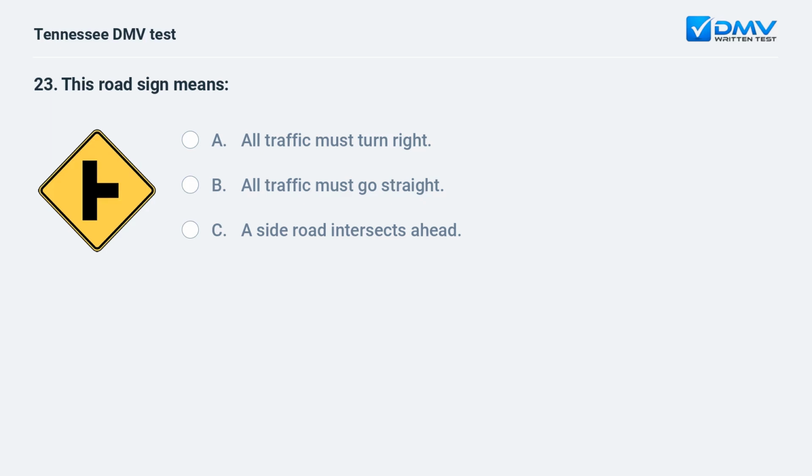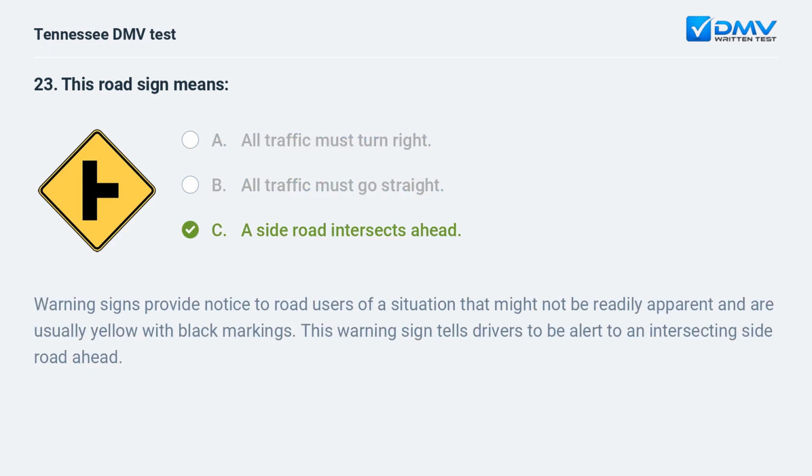This road sign means: A. All traffic must turn right. B. All traffic must go straight. C. A side road intersects ahead. C. A side road intersects ahead. Warning signs provide notice to road users of a situation that might not be readily apparent and are usually yellow with black markings. This warning sign tells drivers to be alert to an intersecting side road ahead.